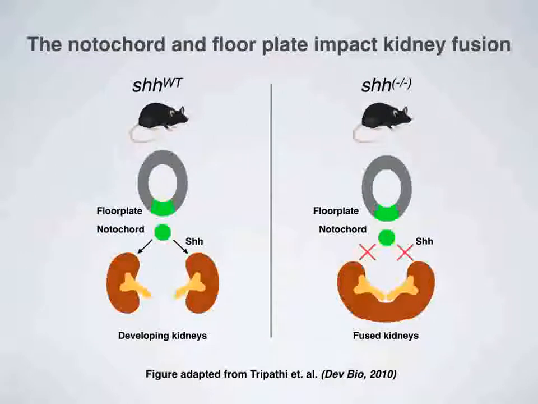Recently, a molecular basis for horseshoe kidney formation was proposed by researchers at Washington University in St. Louis. The researchers created mice embryos in which they directed apoptosis in the cells of the floor plate and notochord, which resulted in kidney fusion. To further investigate whether certain genes were responsible for kidney fusion, they also selectively knocked out the sonic hedgehog gene in the notochord and floor plate, which also resulted in kidney fusion. This new model not only demonstrates the importance of the notochord and floor plate in normal kidney development, but also provides an explanation for why there is a higher rate of horseshoe kidneys seen in those with vertebral and neural tube defects.